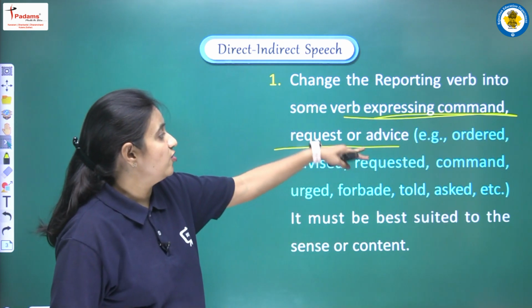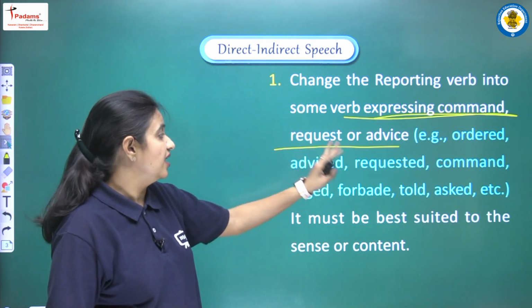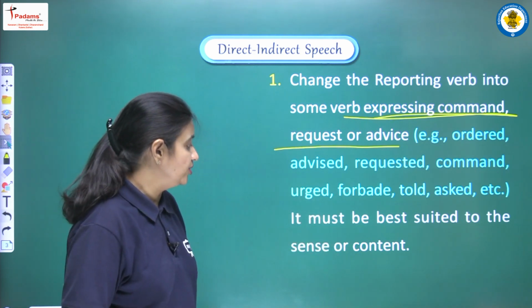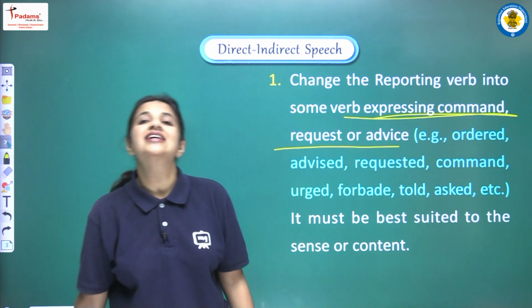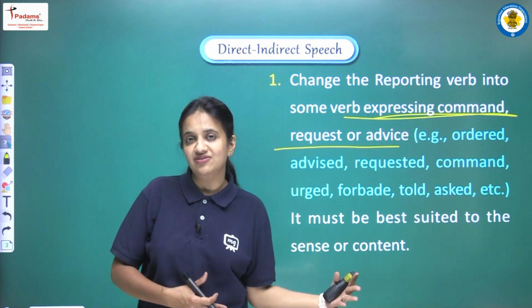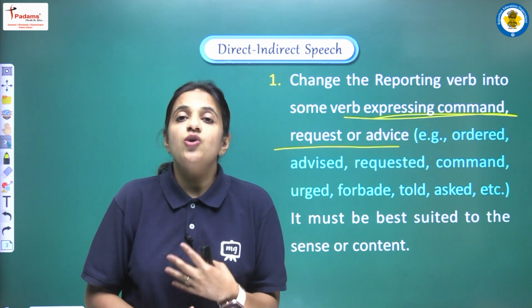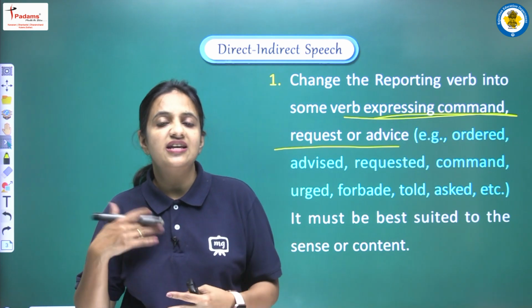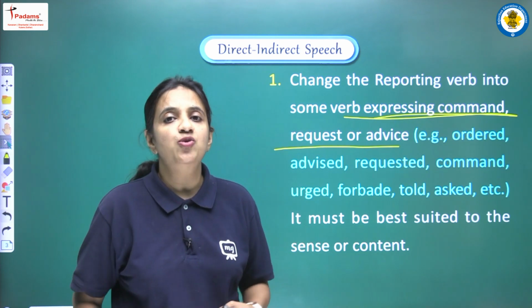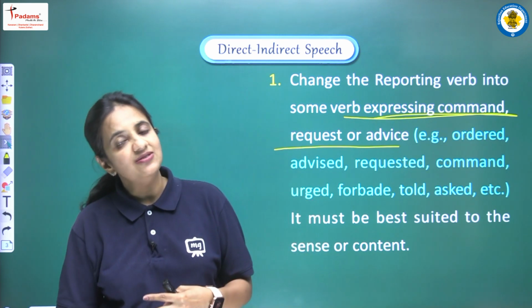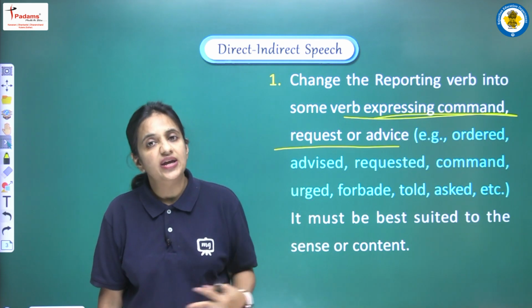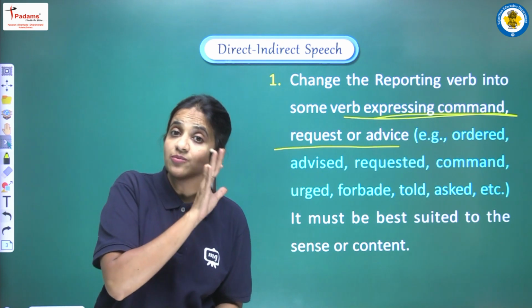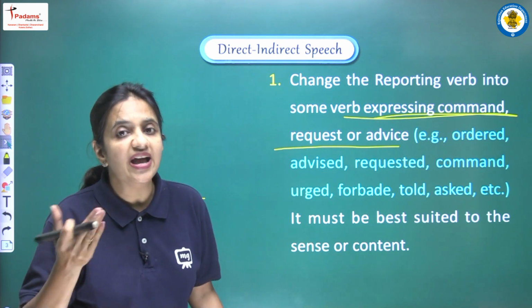For example, we can write ordered, advised, requested, commanded, urged, forbade, told, asked, etc. It must be best suited to the sense or content. So what it means? It means that we have to read the sentence very carefully, and then we have to try to understand the meaning of the sentence, the mood of the sentence, and according to that we have to convert said to, right. So suppose if we feel there is some kind of order in the sentence, so we can write ordered. If we can see that there is some advice, we can write advised. So according to the mood of the sentence, the most suitable word we have to choose.